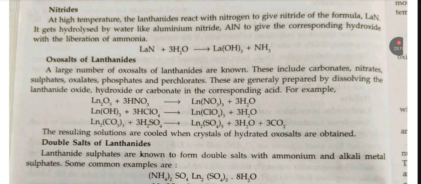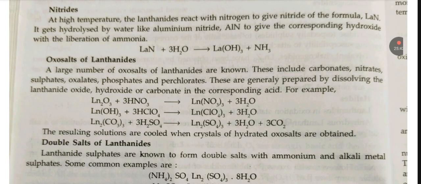The resulting solutions are cooled when crystals of hydrated oxosalts are obtained. Double salts of lanthanoids. Lanthanoid sulfates are known to form double salts with ammonium and alkali metal sulfates. Some examples are (NH4)2SO4.Ln2(SO4)3.8H2O.